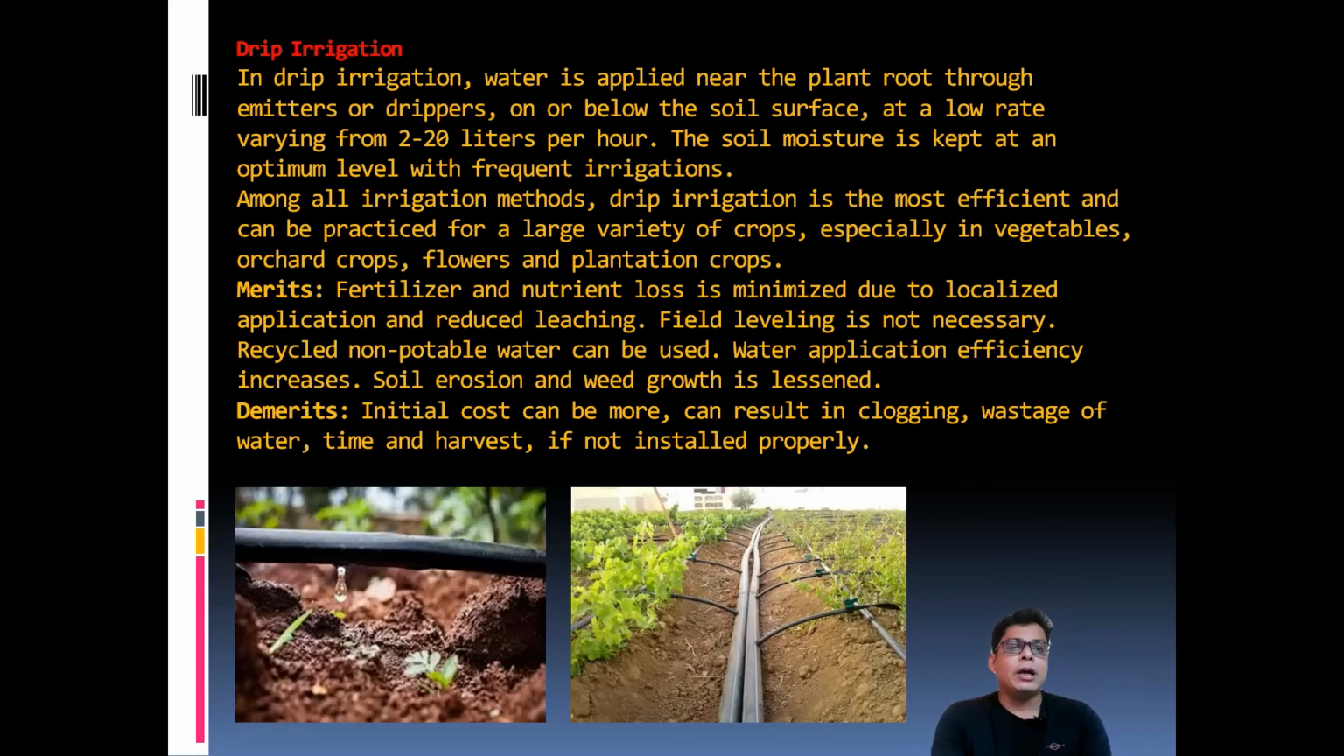Another of the merits: fertilizer and nutrient loss is minimized, and leaching is also minimized in this method. Field leveling is not necessary. Recycled non-potable water can be used. Water application efficiency increases, and water use decreases because we are using this method. As for the demerits, the cost can be higher for setting up this type of pipeline and water connectivity, which will take more investment.